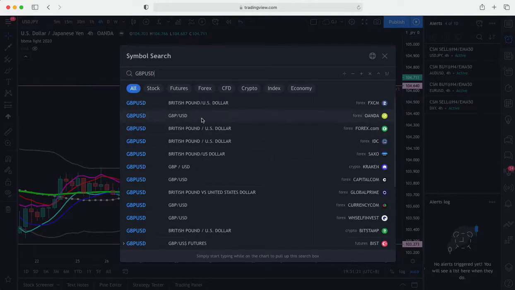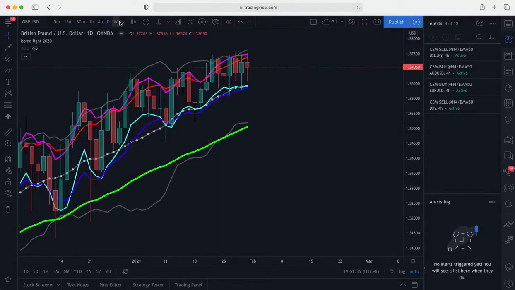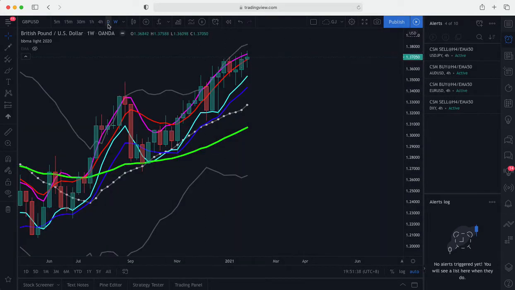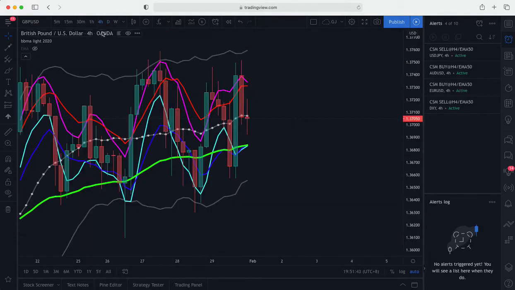For GBPUSD weekly time frame, we can see price continue to trend slowly upward. This is a very tough pair to trade with our setup SOP because it moves up slowly. On daily, for this we look for re-entry sell. For daily, we can see MHV sell, and on H4 there is no CSM sell.